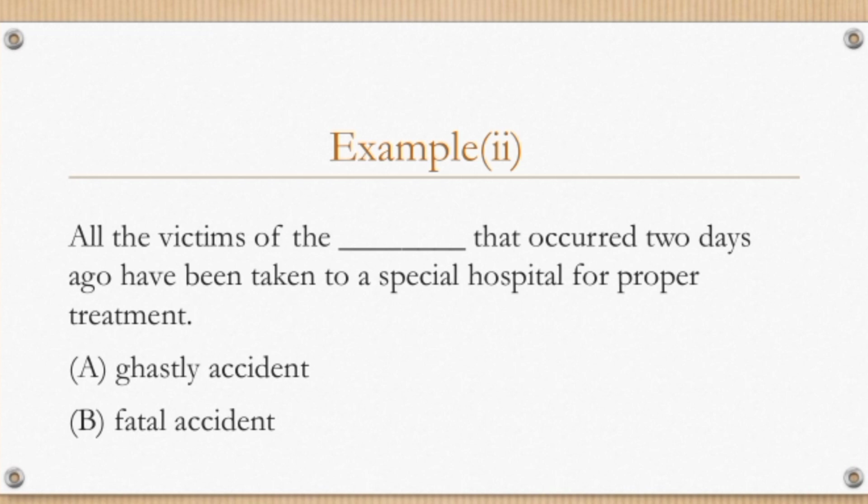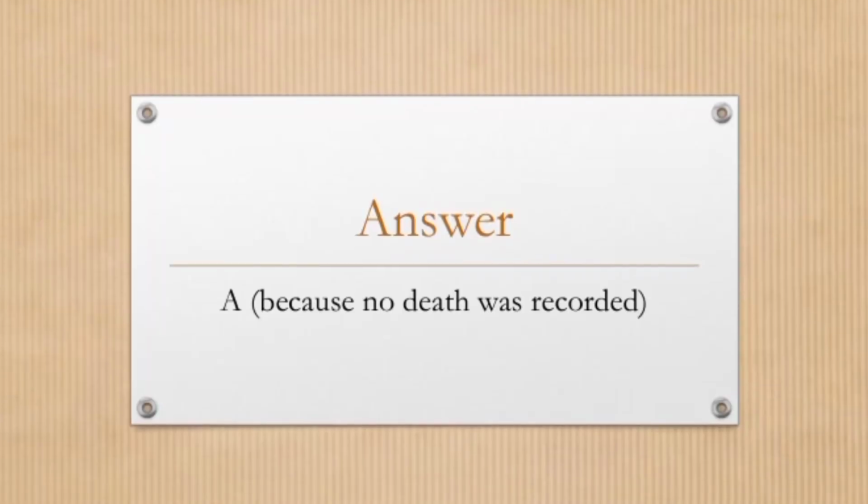For someone to be treated, that is to say he is just injured, there wasn't any recorded death. So this kind of accident can be called a ghastly accident. So A is actually the correct answer to this question, because no death was actually recorded.